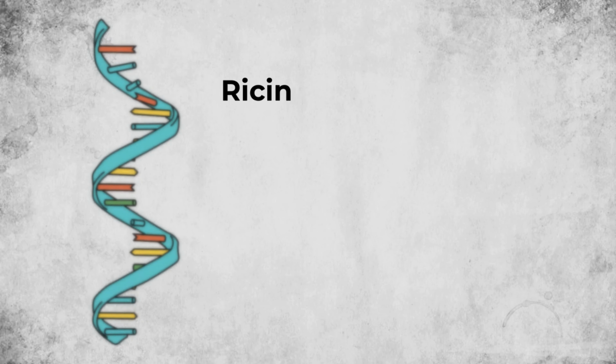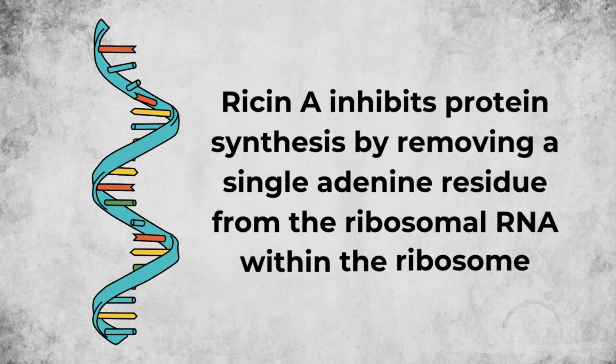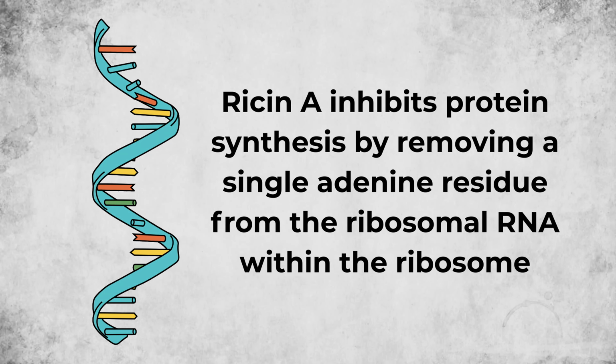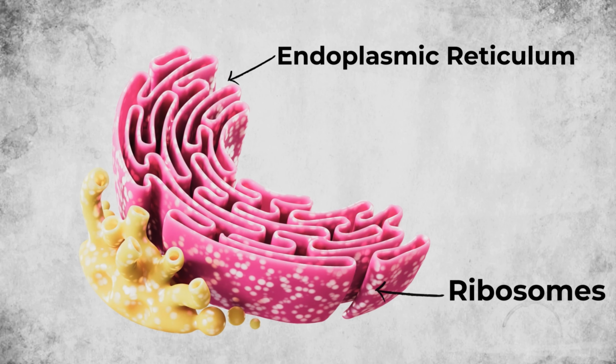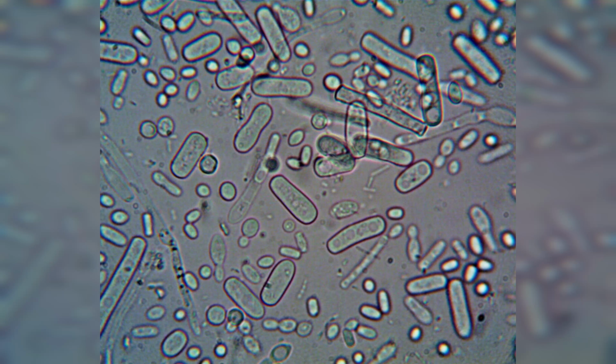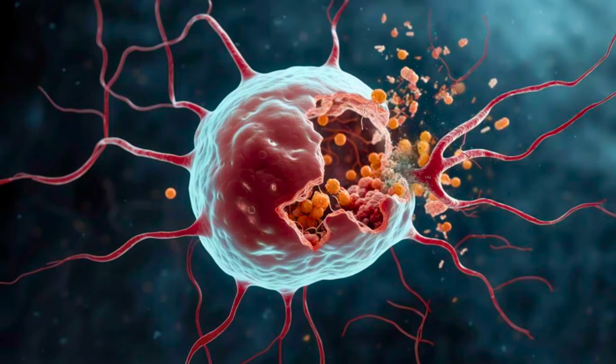Ricin A inhibits protein synthesis by removing a single adenine residue from the ribosomal RNA within the ribosome. The removal of this adenine inactivates the ribosome, preventing it from assembling proteins properly. Without functional proteins, the cell cannot carry out essential processes, leading to cellular dysfunction and eventually cell death.